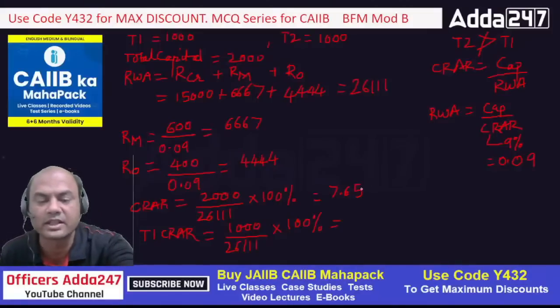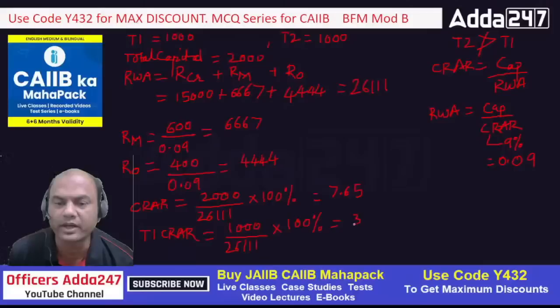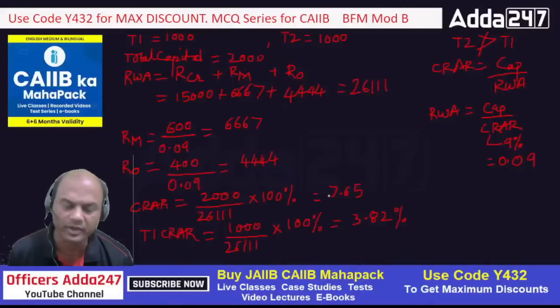So what is the answer for this now? T1 CRAR is, just divide that earlier figure by 2, 3.82, isn't it? So that is 3.82%. Everyone got this? Everything is percentages, because you have multiplied by 100. Okay. So T1 CRAR is 3.82.